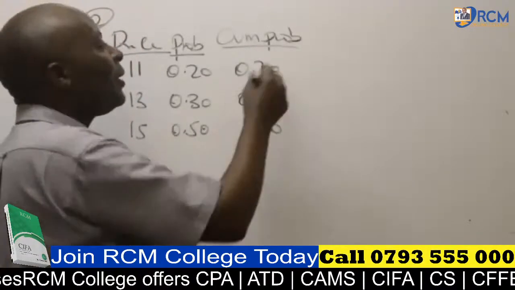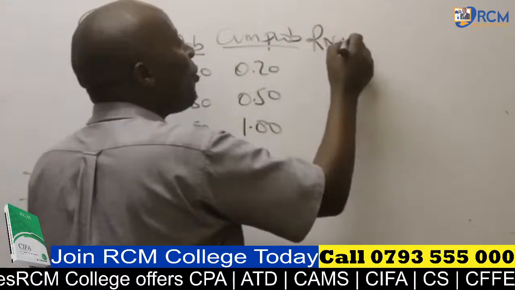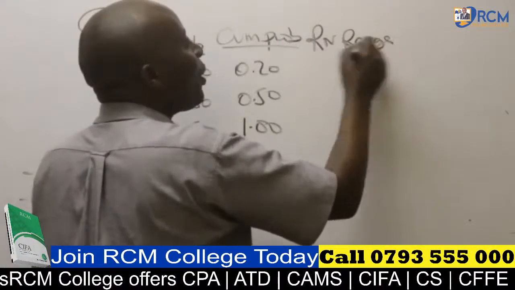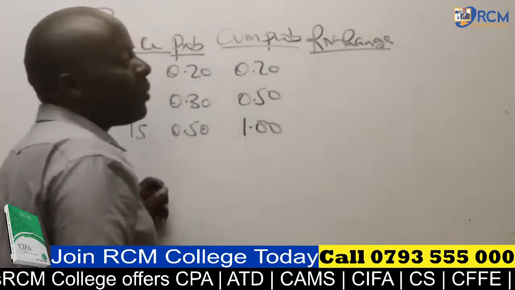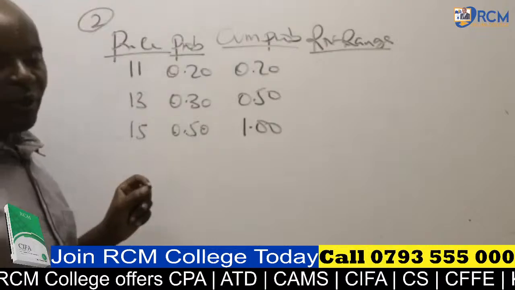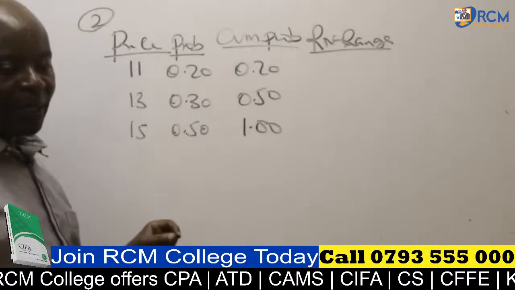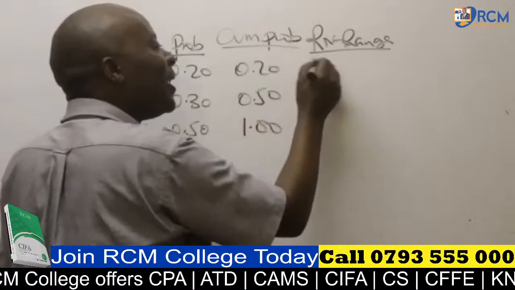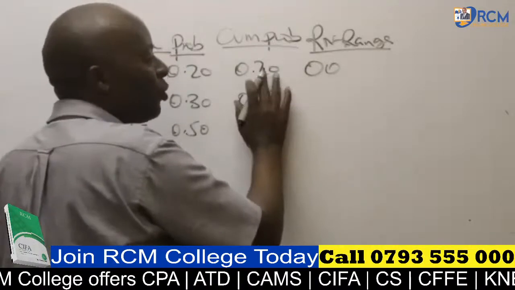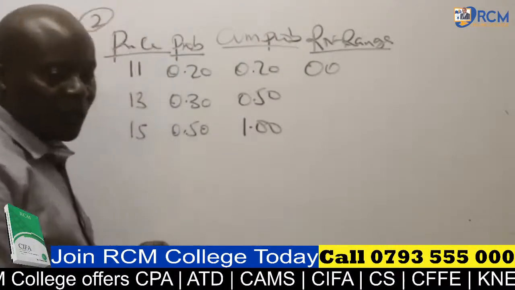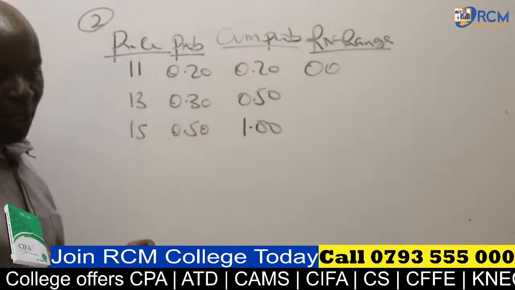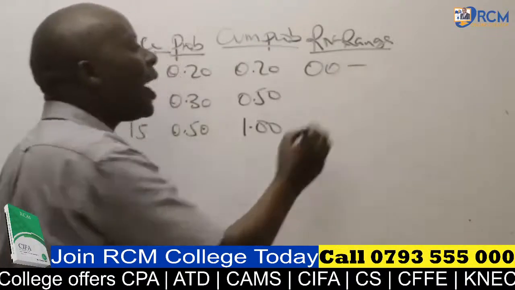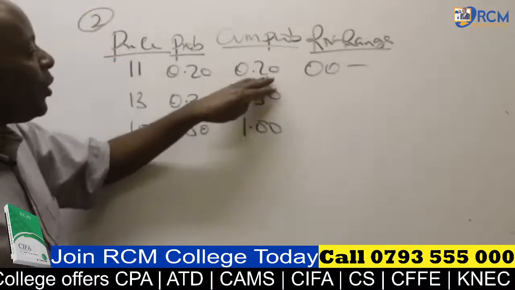After that, ladies and gentlemen, you will give us what we call random number ranges. Thank you very much, Josephine, I've already seen your figures. Remember the first range must begin, but now you can't say 0. It has to be 00 because of the 2 decimal places. So we have 00 all the way to the upper limit, which will be 20.